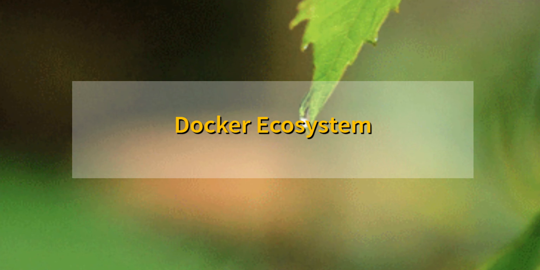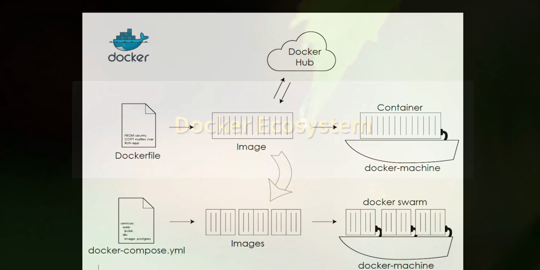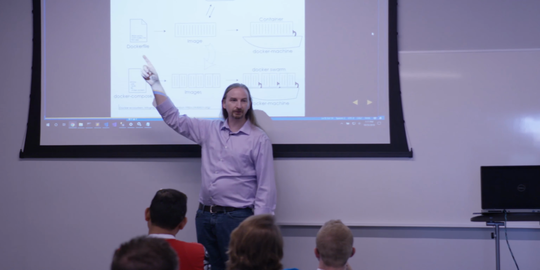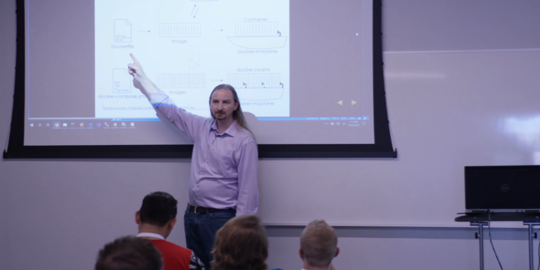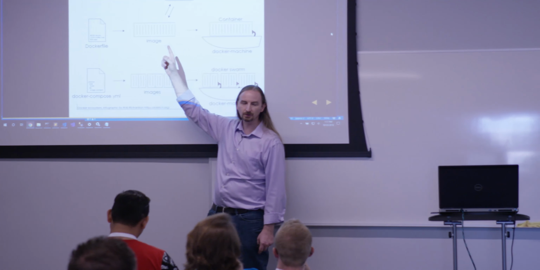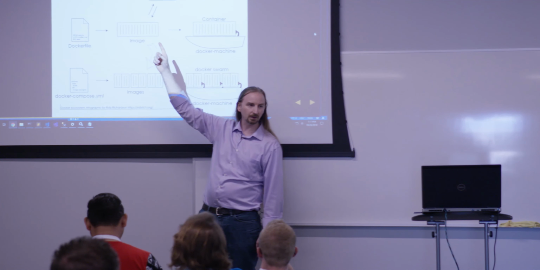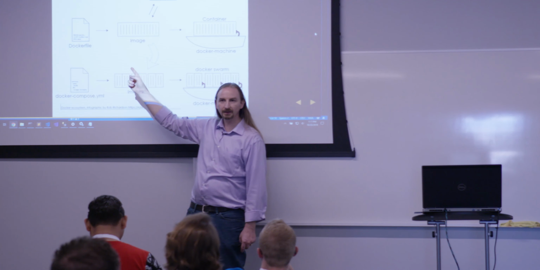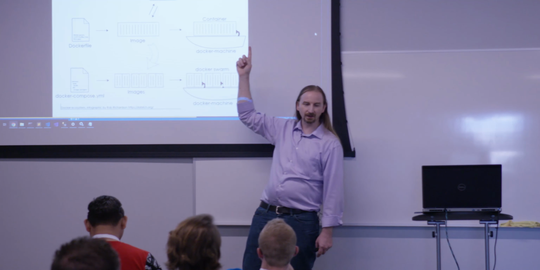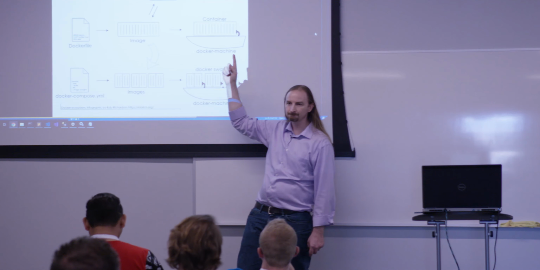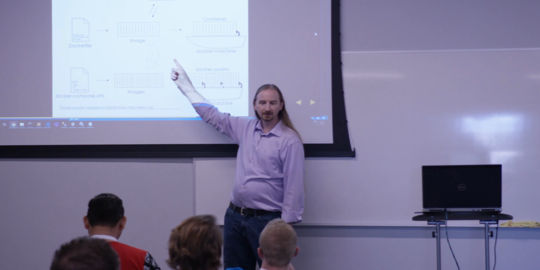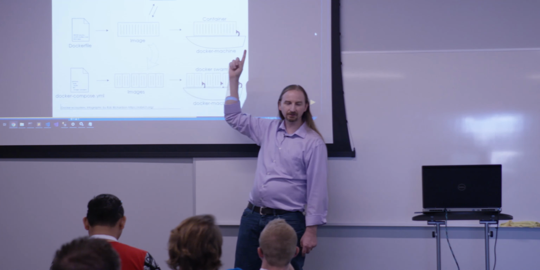So the Docker ecosystem, we have this configuration as code mechanism. We start with this Dockerfile, and in this Dockerfile is all of the steps that I need to be able to build out my machine. The Dockerfile will get built into a Docker image. I'll be able to share that image with others using Docker Hub. I can push content up to Docker Hub, or I can pull down images from Docker Hub. And then that image will get run as a container on the Docker hypervisor. So here's an image, and here's a container. Here's my DLL. Here's the instance running on my web server.